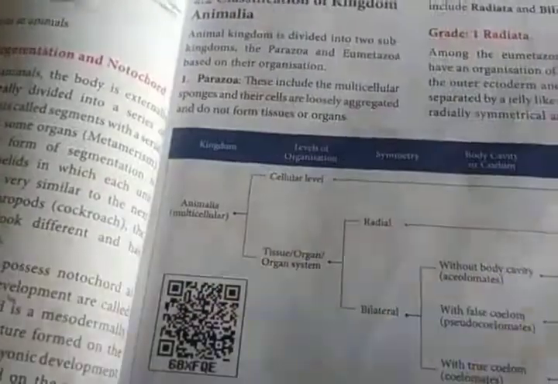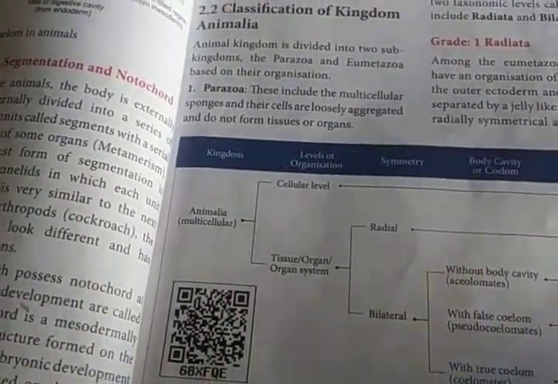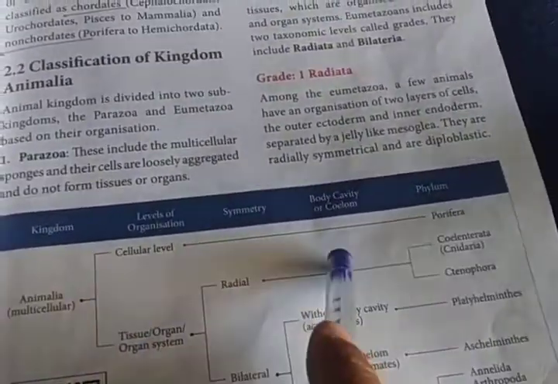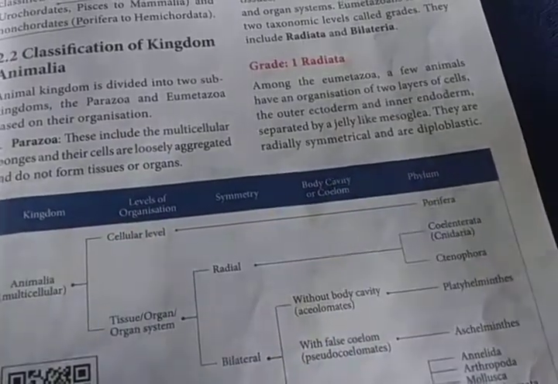Did you understand this classification based on the common fundamental features of kingdom Animalia? Cellular level of organization, symmetry, body cavity, and then what the phyla are.